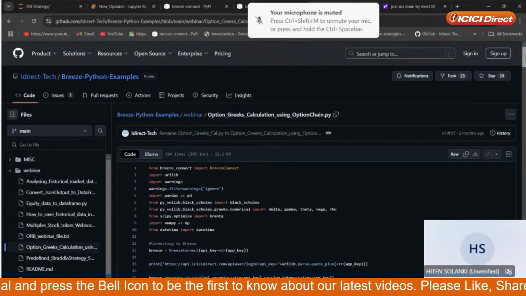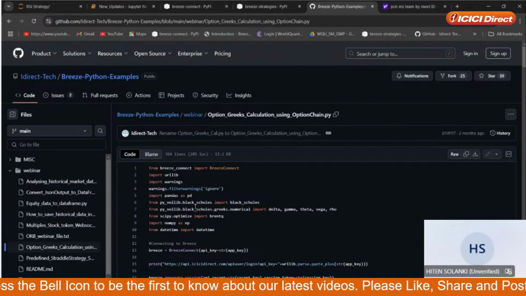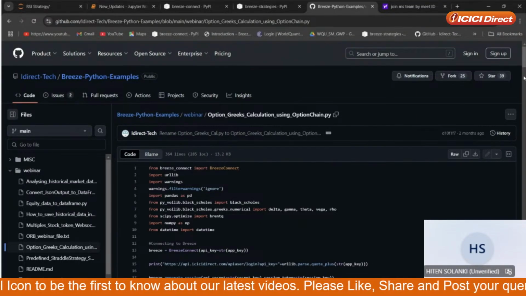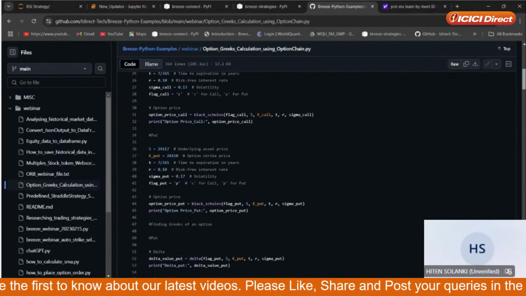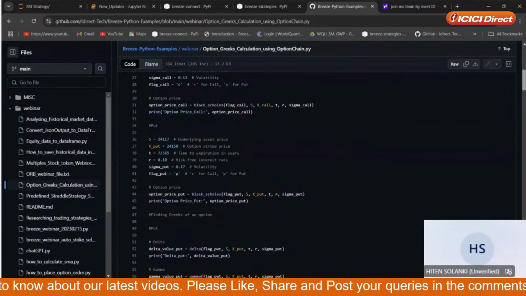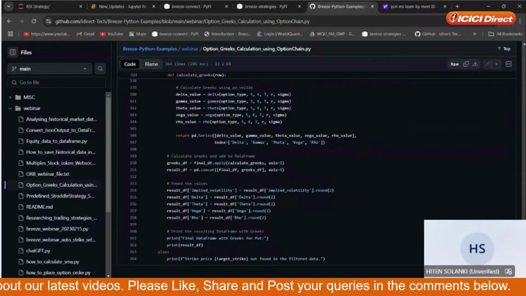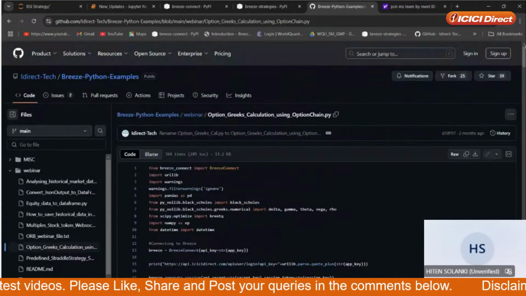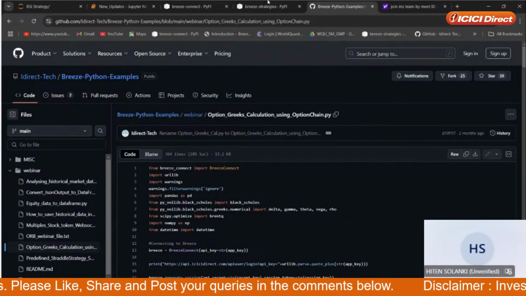So here I am using Black-Scholes. Through Black-Scholes, we are finding the option Greeks. PyWallip is the library which we have used. If you have any other library, you can use it, or you can create your own library using the Black-Scholes formula to calculate the Greeks. It's around 364 lines of code. So just go through that, and if after running this you get any error, kindly mail us. We'll try to help you out.